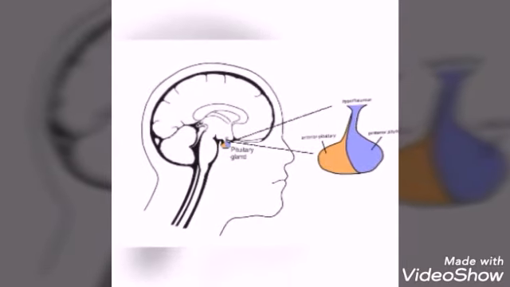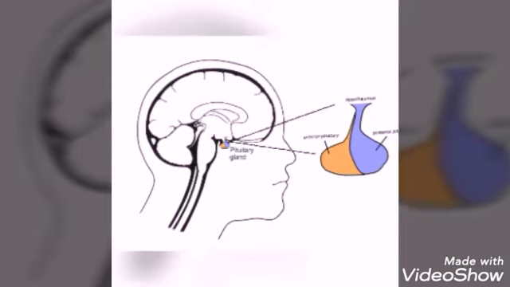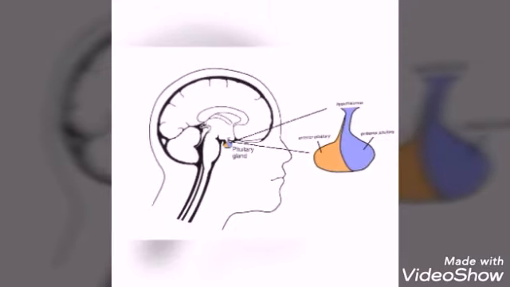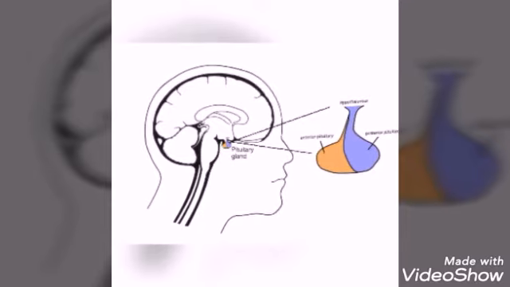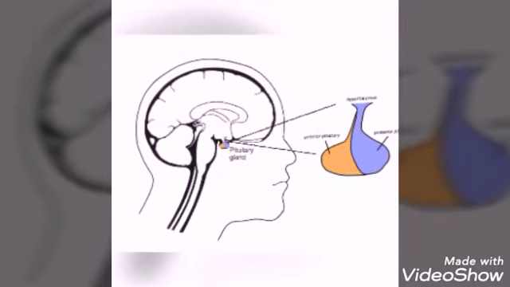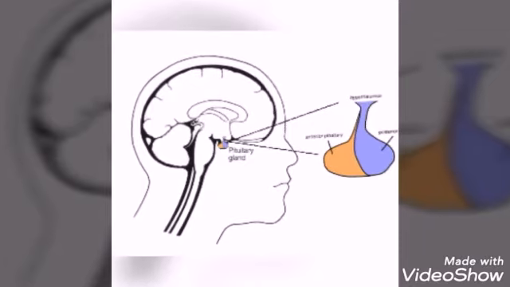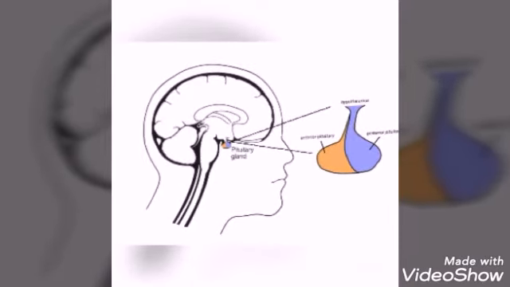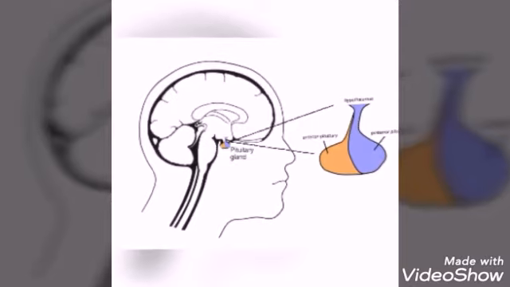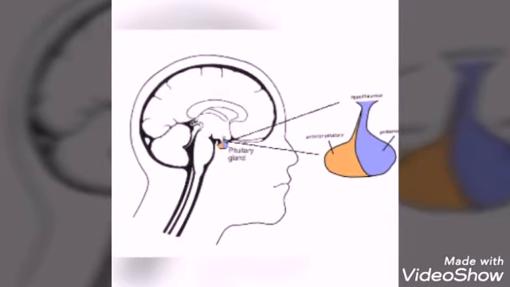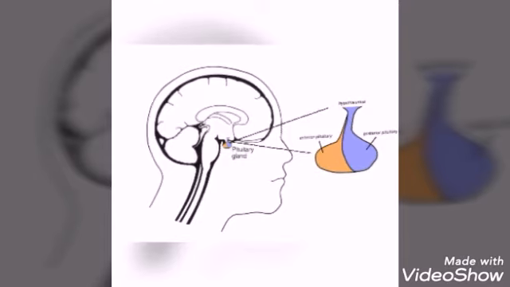Hypophysis means lying under. It is located at the base of the midbrain, so it is called pituitary gland or hypophysis. The pituitary gland is anatomically composed of two lobes. See the picture: anterior lobe and posterior lobe. The two lobes perform different functions. The anterior lobe is called adenohypophysis and the posterior lobe is called neurohypophysis.